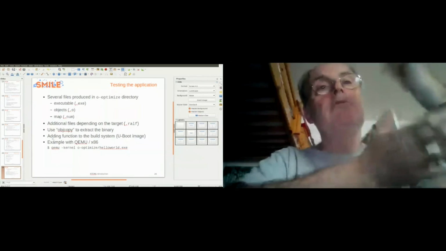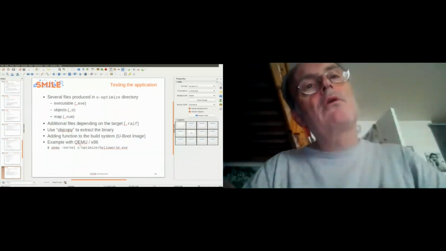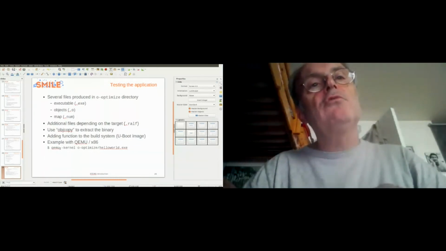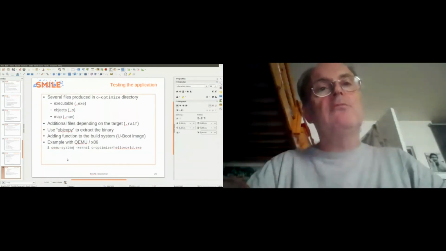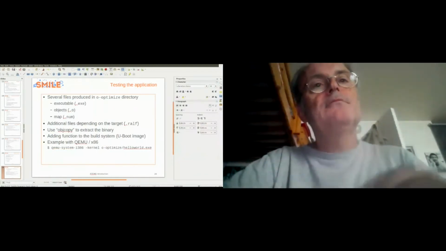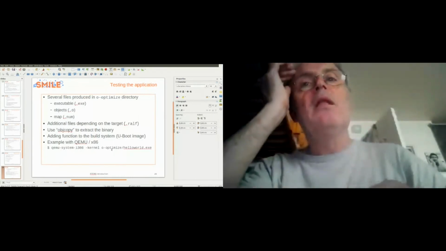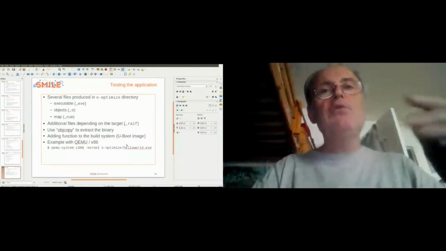But for QEMU, you just have to start QEMU. It's not QEMU, it's system. Right. Okay. There is a mistake in the slide. Because before, a long time ago, it was called QEMU, but now it's qemu-system-i386. Okay. We will try this later.